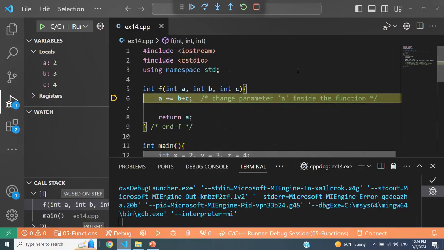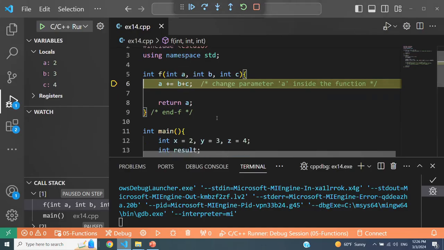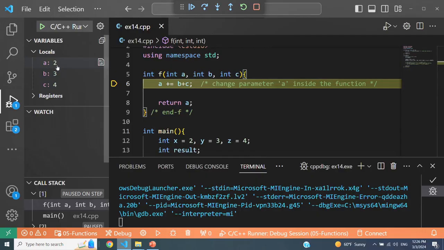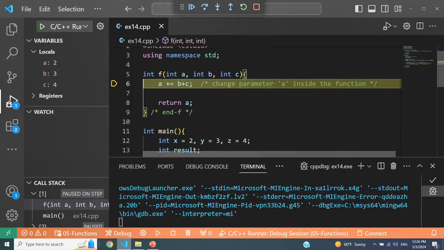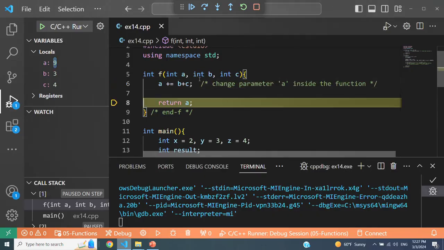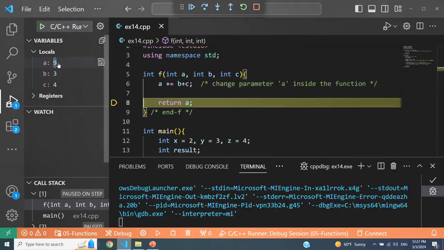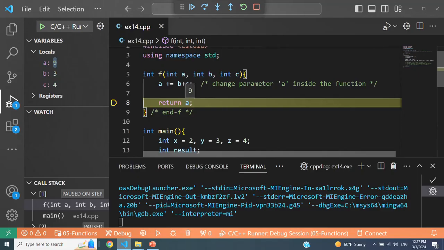So let's go there. So the value of a is equal to x. Remember, x is 2, y is 3, z is 4. I'm passing x to a, y to b, and z to c. So that's why the values of these parameters when I enter the function is 2, 3, and 4. Now I'm changing the value of a by adding b plus c to it. So a becomes 9 now, and I'm returning this value.